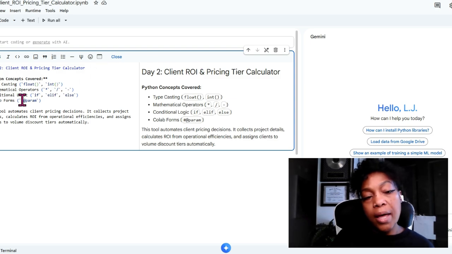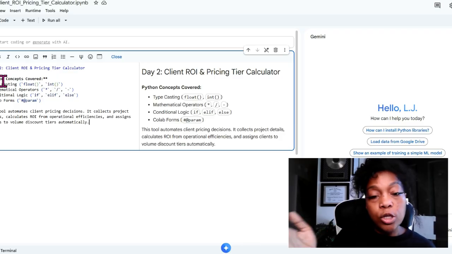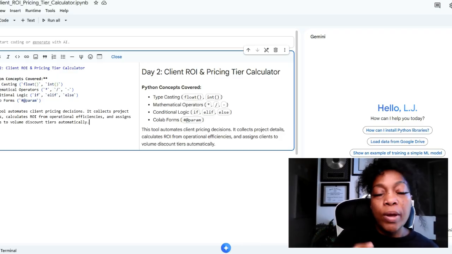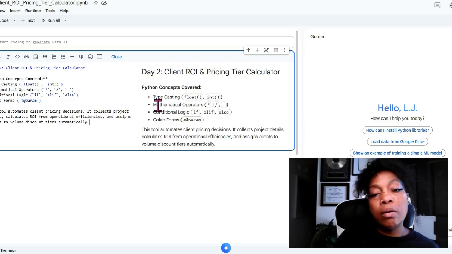So you'll notice on one side you have the code. Remember yesterday we had the hashtag, which printed the information about what we're going to be doing. And then remember, we had the double stars and we had the brackets. But today we're going to be dealing with typecasting.